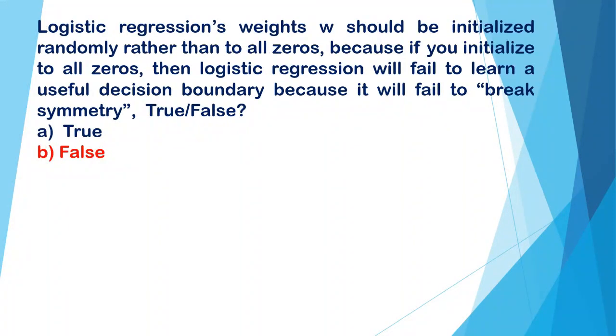Logistic regression's weight w should be initialized randomly rather than to all zeros, because if you initialize to all zeros then logistic regression will fail to learn a useful decision boundary because it will fail to break symmetry. Is it true or false? Option A is true, B is false, and the correct answer is B, false.